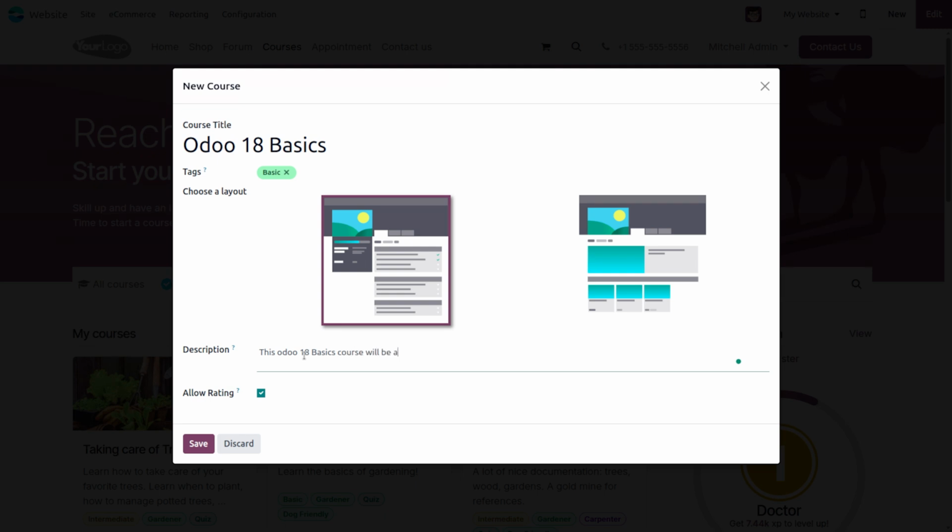course will be a complete guide for all the beginners, or all the users. We can set it as all the users. Then if we are allowing our customers to rate the course, we can enable this checkbox, and now we can save it. Once we save it, the course will be created at the moment when we click the save button.